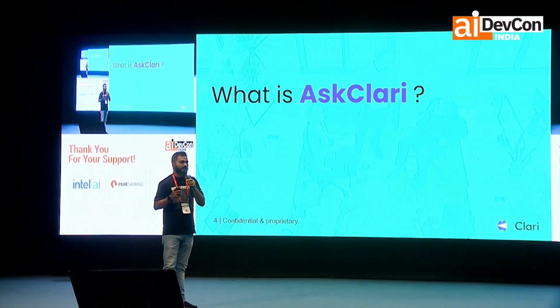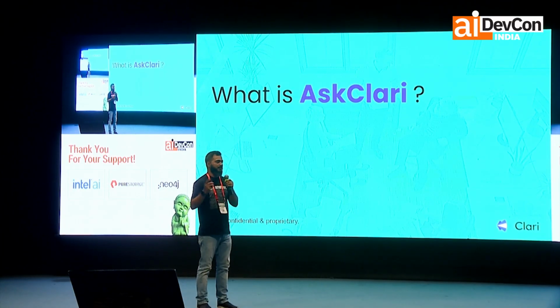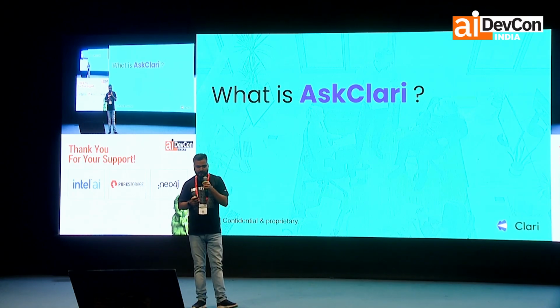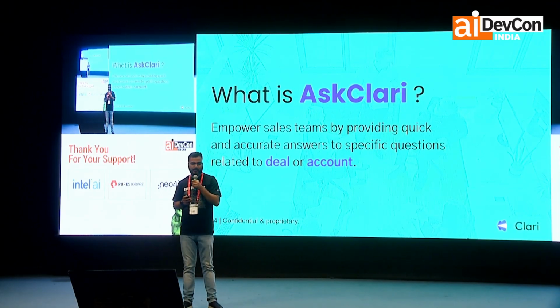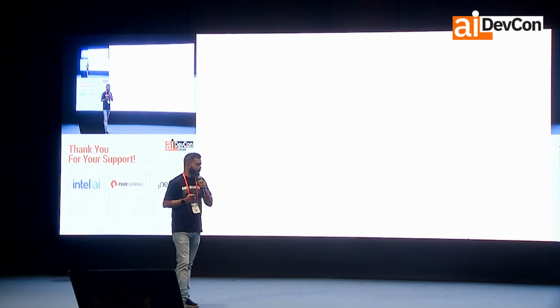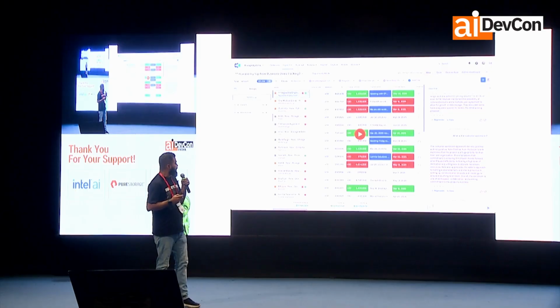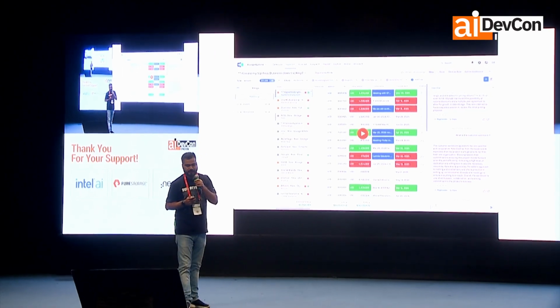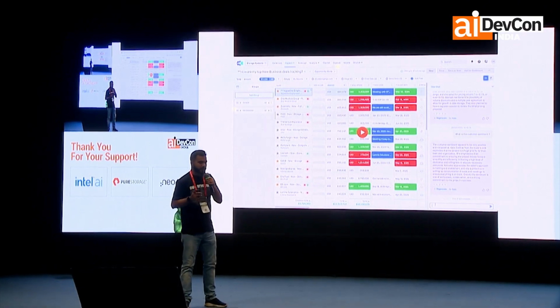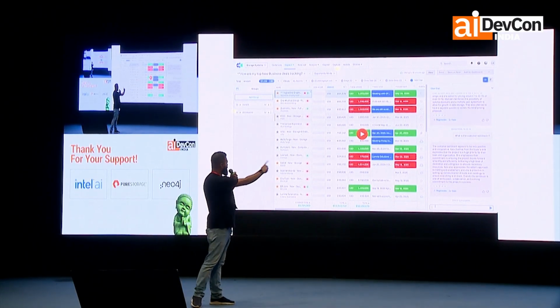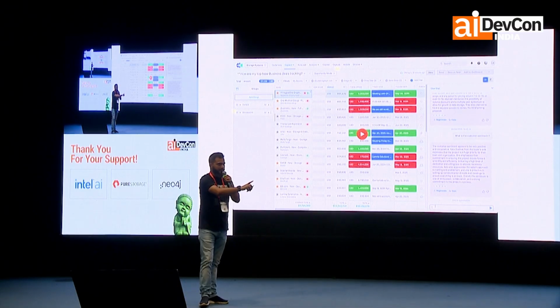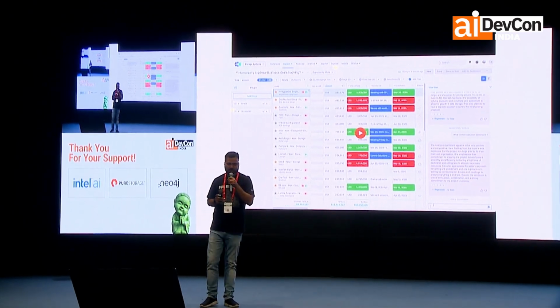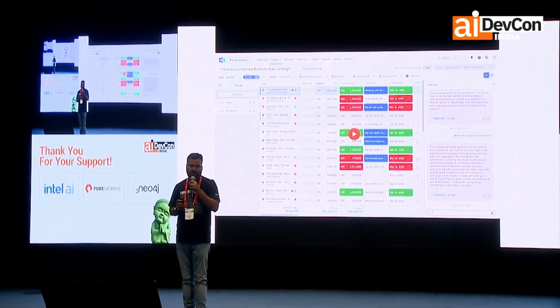And this will be accurate, as well as come within a minute or so, right? So that is what Ask Clari was: empowering the sales team by providing quick and accurate answers for a specific question related to a deal or an account. How do we achieve this? Before we go into how, I would like to show you a working example of how this functions. I would encourage you to focus on the right side. That is where we have the chatbot, where a question will be asked and it will go through every conversation for that particular deal and find the answer.